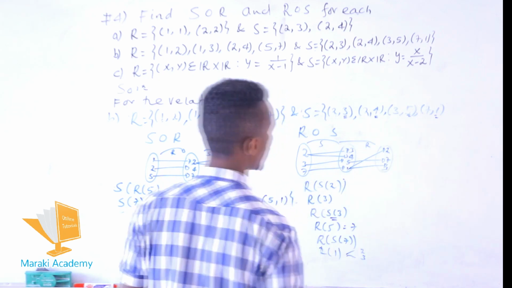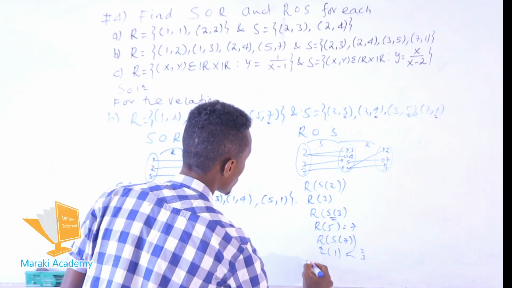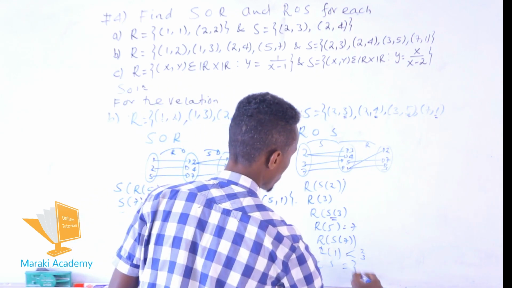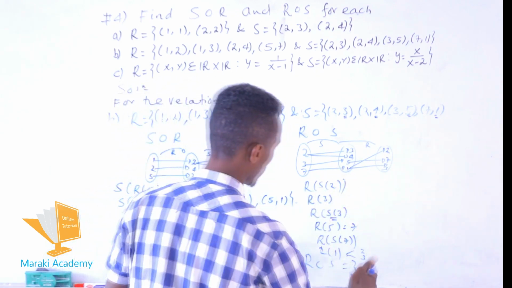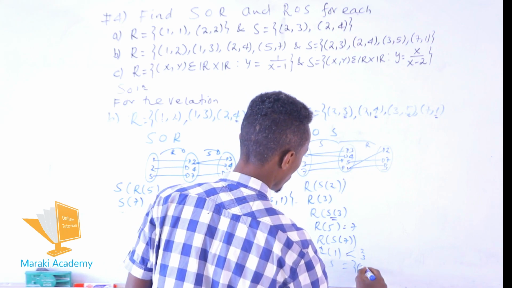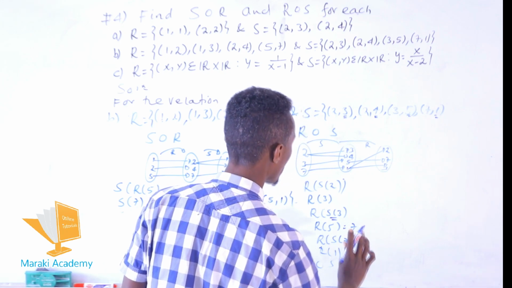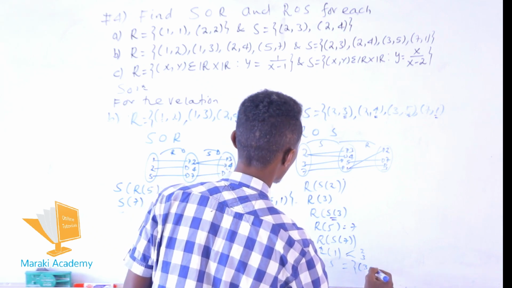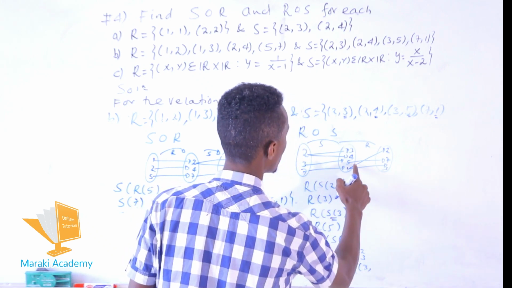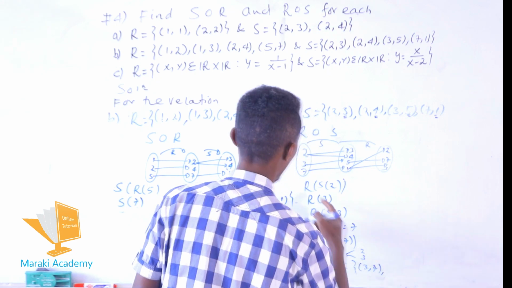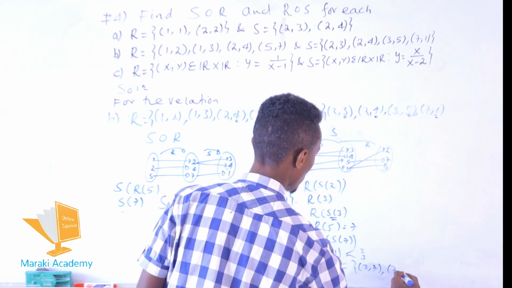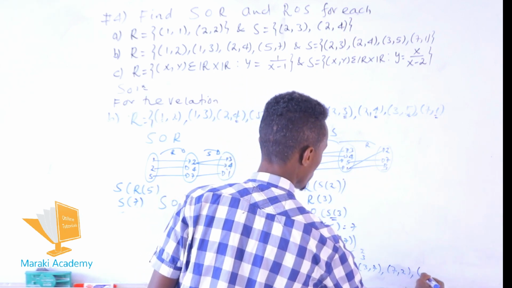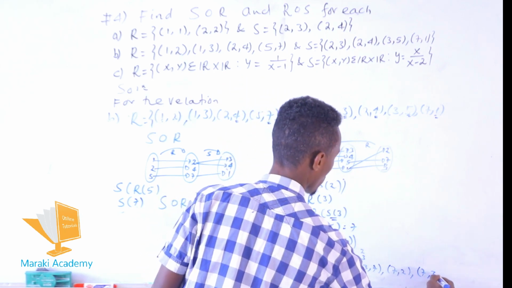So what is our composition? R circle of S is equal to, our composition becomes, containing 2 mapping with, there is no element, 2 is mapping for this element, so 3 with 7, and 7 with 2, and 7 with 3.